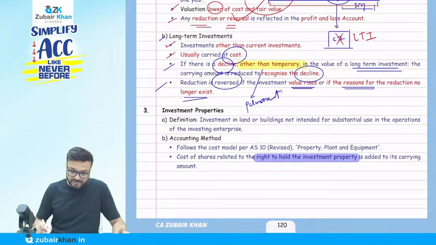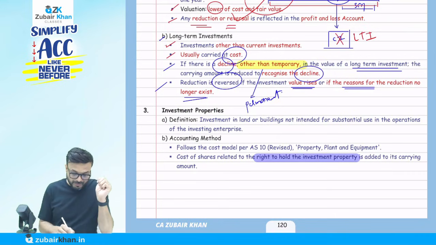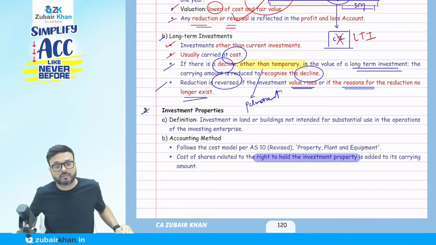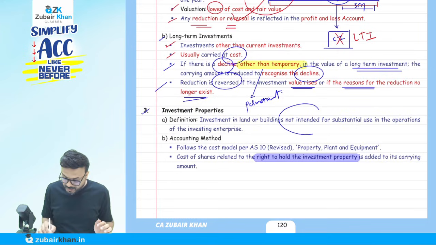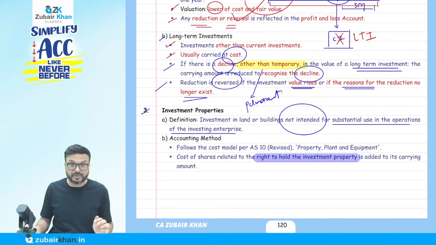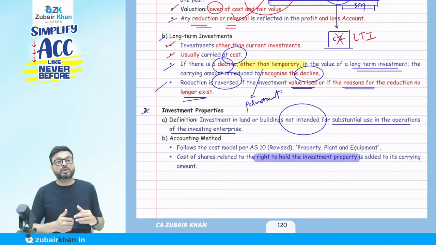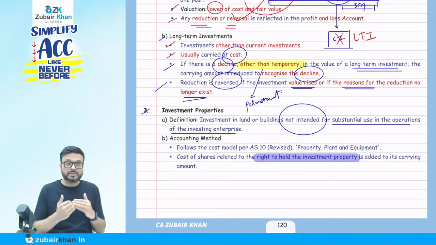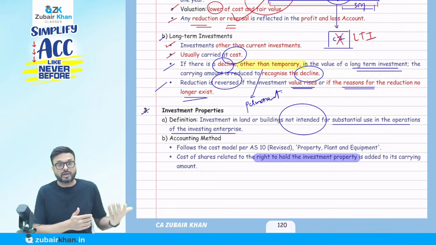Now, one more thing that is important when I talk about the valuation part: investment in property. What is this? When you invest in land or building which are not intended for substantial use in the operation of the investing enterprise. Suppose you have purchased land and building, but your intention is not to use it for the purpose of business. If you're using it for business, then it is covered under accounting standard 10, property, plant and equipment. You have an office building.